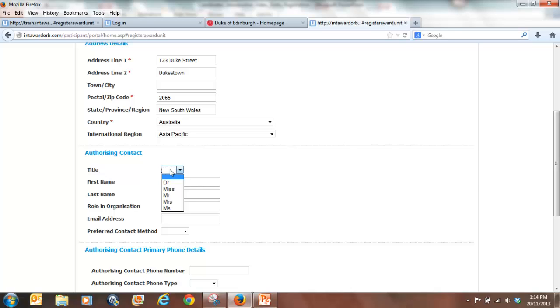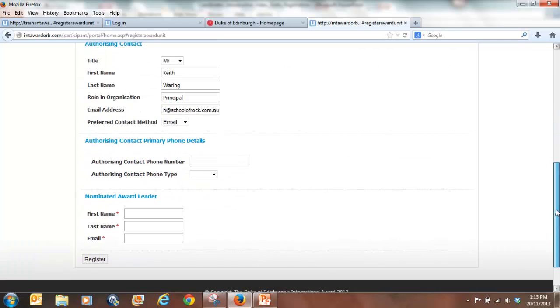So that is the person who signed the licence and is often not the award leader. So in this case, for the training session, it's going to be the principal. Now you'll notice that none of the fields for authorising contact or the primary phone details for that person are mandatory. However, we really recommend that you complete these so that both you and the operating authority or licence to have access to that information.